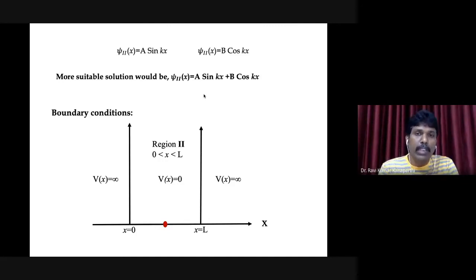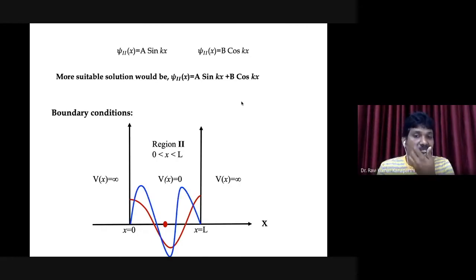Since it is a linear combination of a cosine and sine function, they will have oscillatory behavior, right? Therefore I'm just drawing two curves, one a red curve and the other a blue curve. How are both of the curves different?